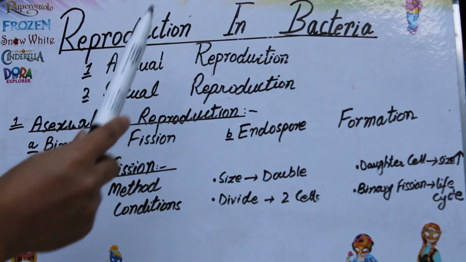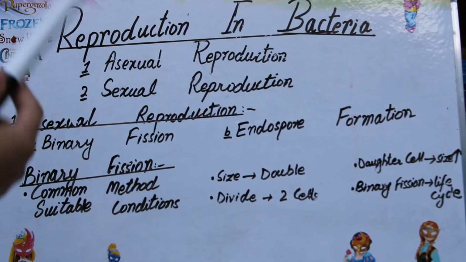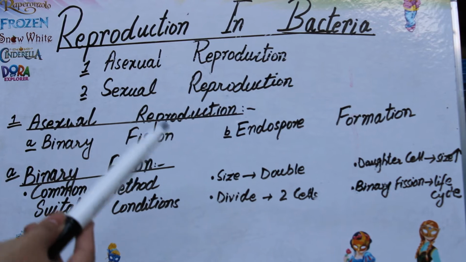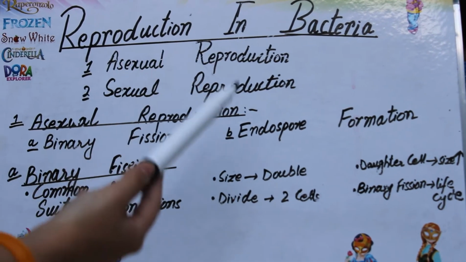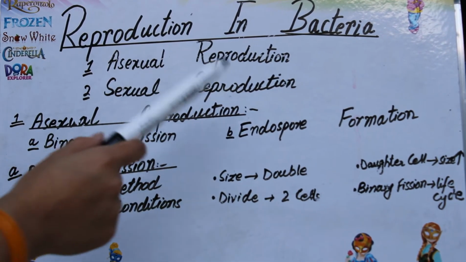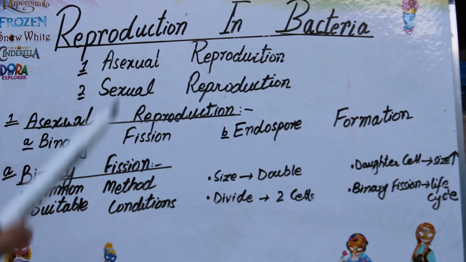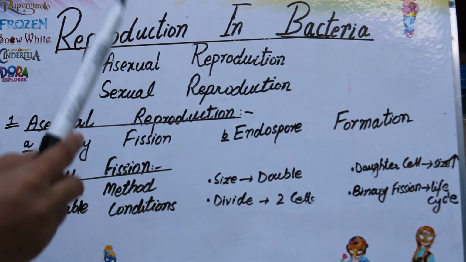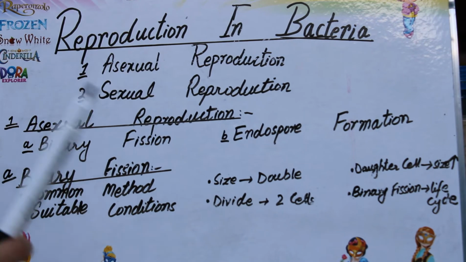Asexual reproduction means that cells divide and gametes are not formed. So this is known as asexual reproduction. And sexual reproduction is that type of reproduction in which spores or gametes are produced. So this is the difference between sexual reproduction and asexual reproduction.